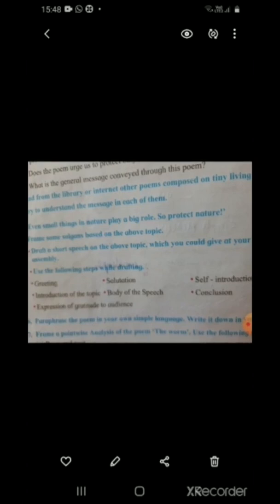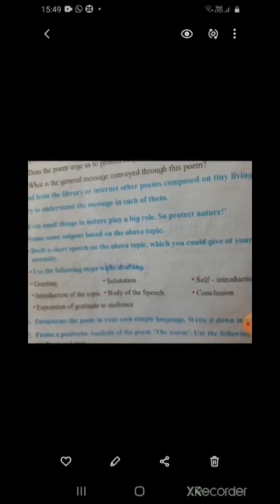Now my dear students, you have to understand that this is a written speech, and here your objective is to express and convey your opinions, views, knowledge, thoughts to an audience. And also sometimes you will make an appeal, like here in this case you are going to make an appeal to be good to the small things in nature and protect nature.